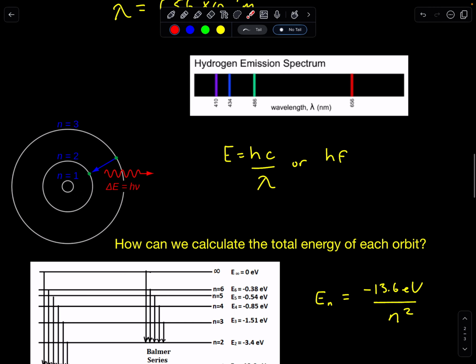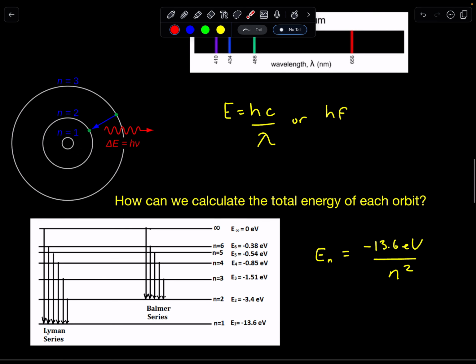Just as a reminder, when an excited electron relaxes from a higher energy state to a lower energy state, it emits a photon, and the change in those energy levels corresponds to Planck's constant times the frequency of light, or hc over lambda. And what we'll see later on is that we can actually calculate the energy of each orbit.